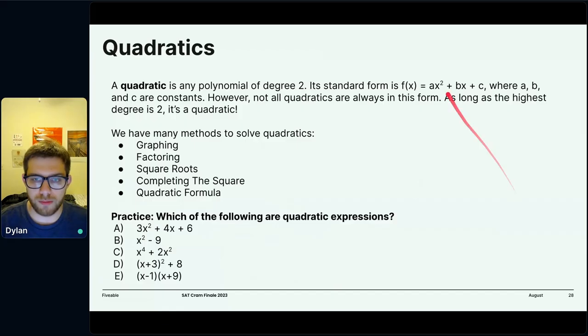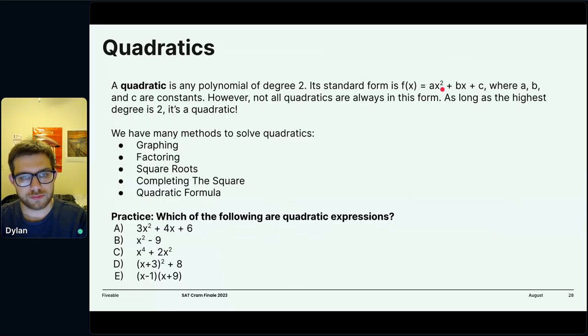So we have a standard form of ax squared plus bx plus c. And a, b, and c are just constants, right? They're just numbers that define what that quadratic looks like. X is a variable, it's an input. A, b, and c are constants. They don't change ever for that specific quadratic.